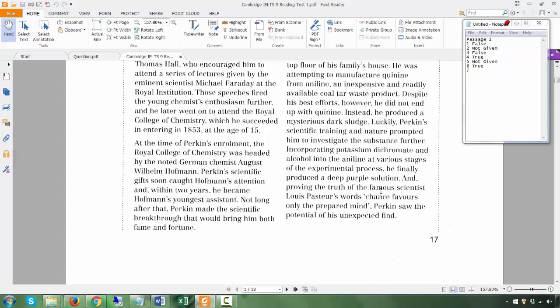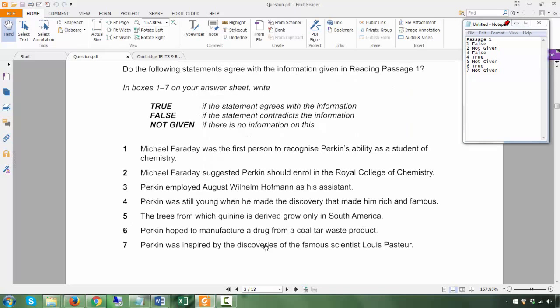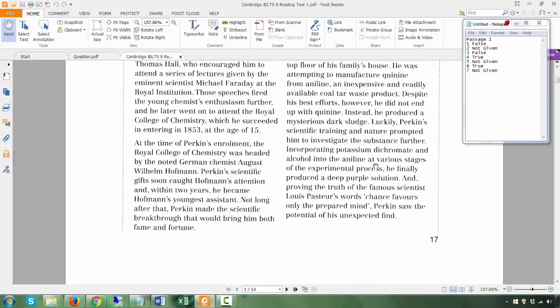It doesn't mean that he was inspired by these words, but his situation proved the truth. So this is not true, and this is not false. It is not given. Was he inspired by the discoveries? Possible. We don't know. All right.